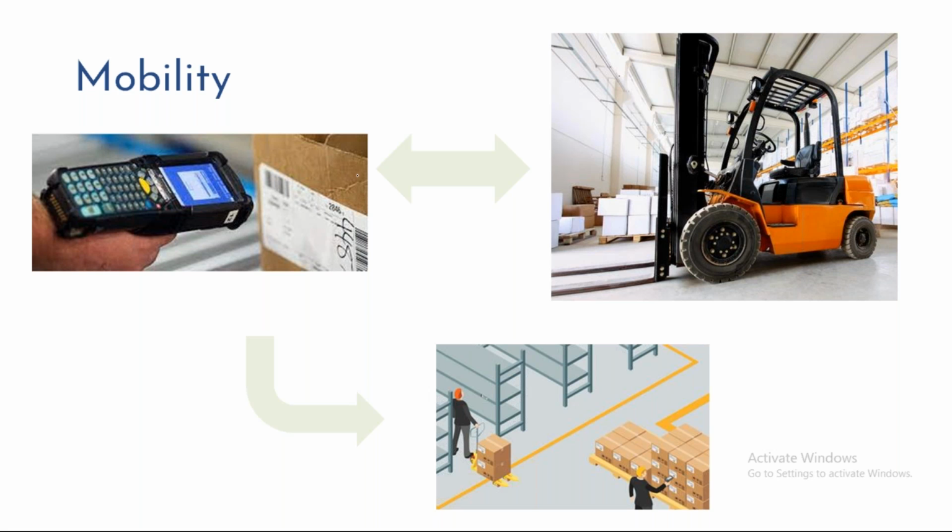So using both options, mobility and resource management, we can complete our transactions without really using a computer. As an operator, we don't really need a computer. I can complete these activities using the scanners itself. And if I want to check any reports, basically if I want to see the stock information or the warehouse task information, I can check all this information from the scanner itself. So that is the flexibility of the mobile devices.